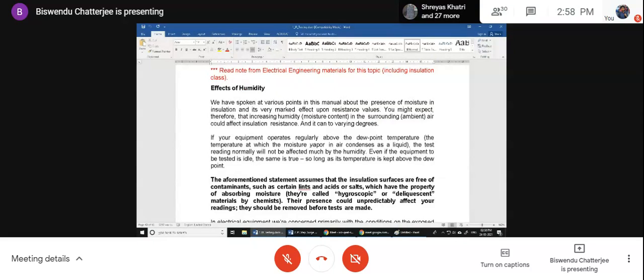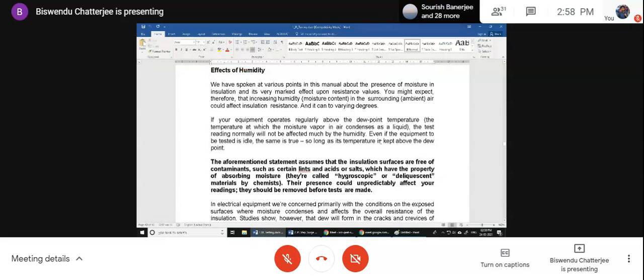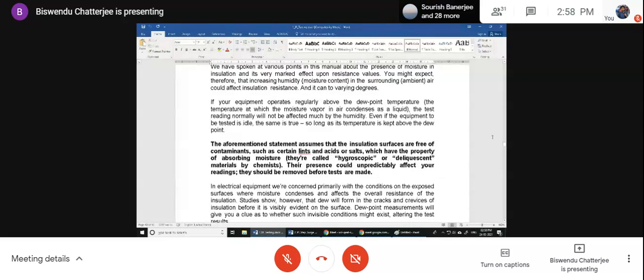You will get some wrong impression, and you will think that the instrument has gone wrong. Some insulations absorb moisture from the atmosphere and their insulation resistance decreases. I give you an example. Cotton is not a conductor, it is an insulator. But cotton easily absorbs water from the atmosphere. If you just put a drop of water, cotton will soak.